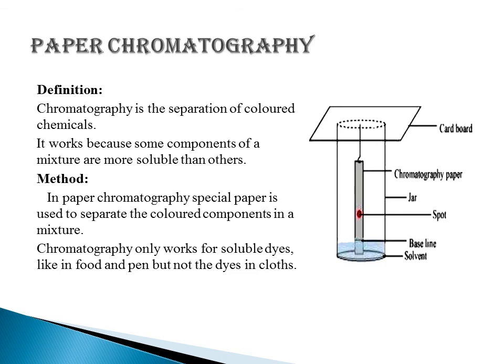In the method of paper chromatography, special paper is used to separate the color components in a mixture, and chromatography only works for soluble dyes like those in food and pens, but not the dyes in clothes.